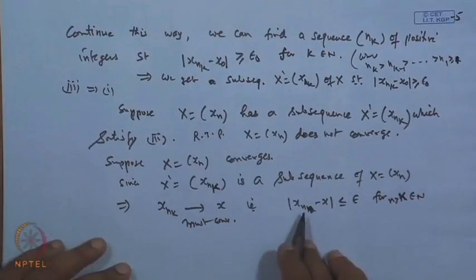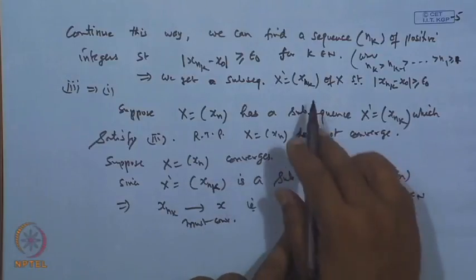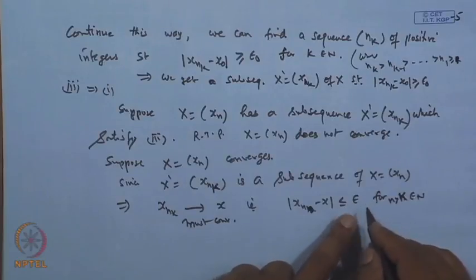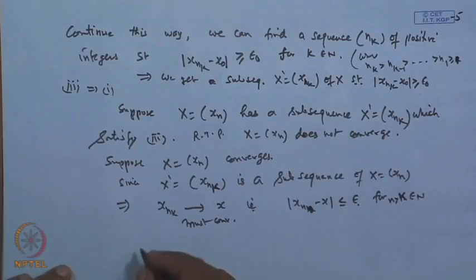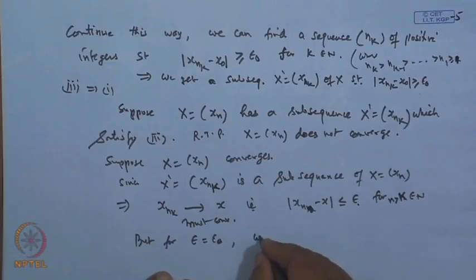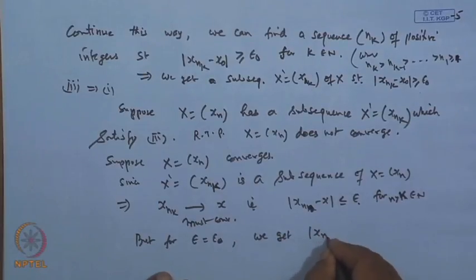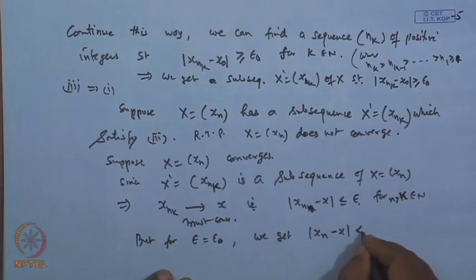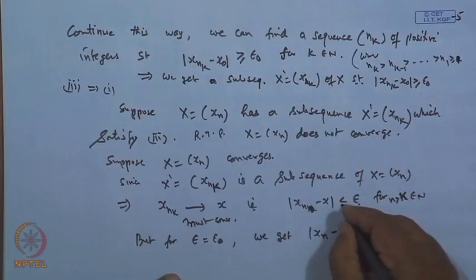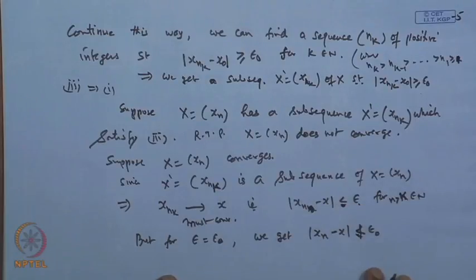But that will violate this condition, because the condition said |x_{n_k} minus x naught| is greater than or equal to epsilon naught. So, for this particular epsilon equal to epsilon naught, we get |x_n minus x| is not less than epsilon naught. It is greater than or equal to epsilon naught. So, this violates that condition.